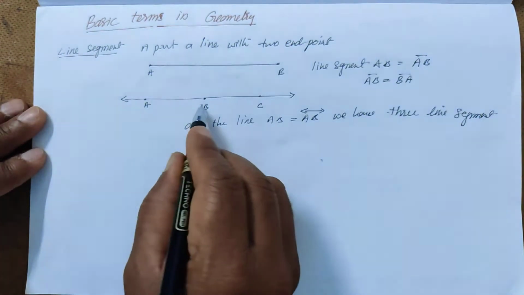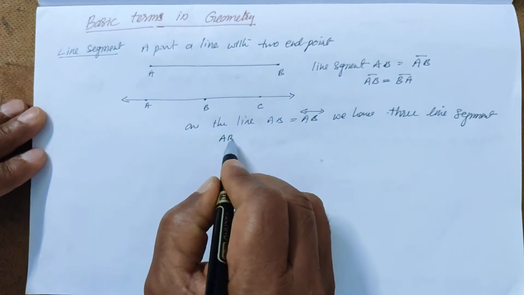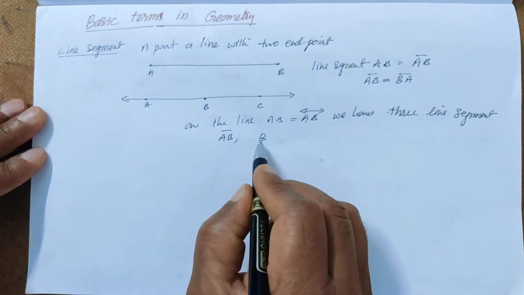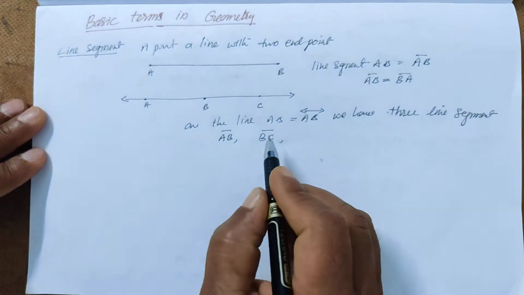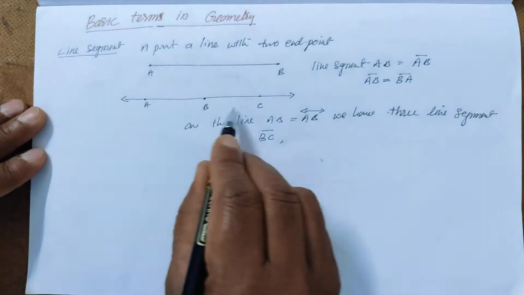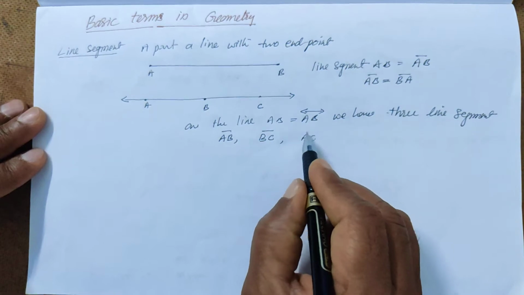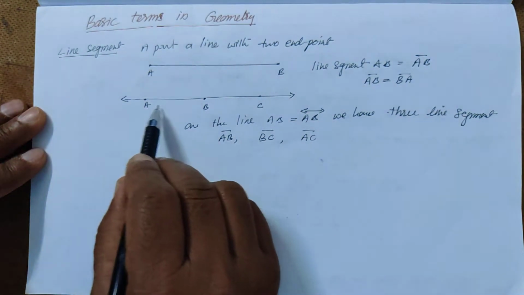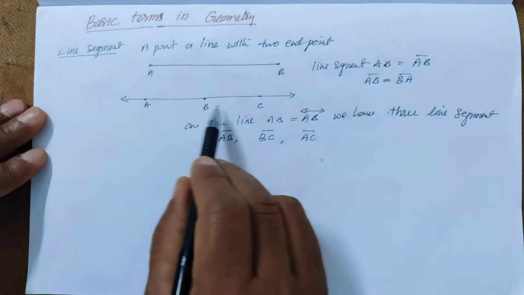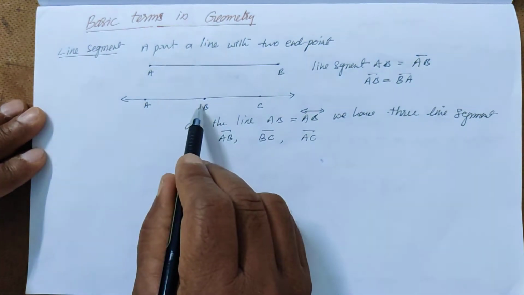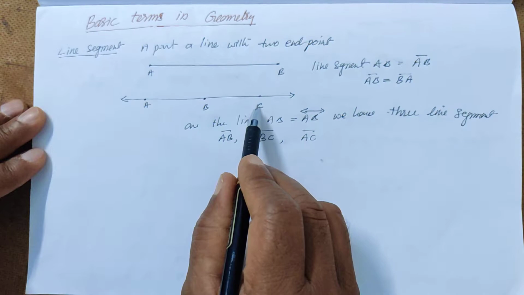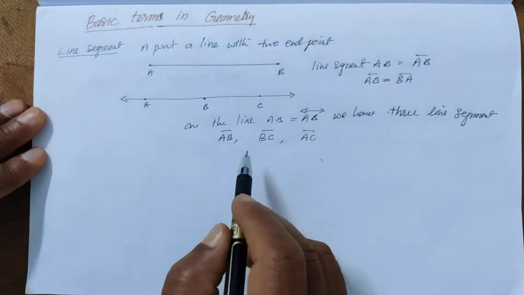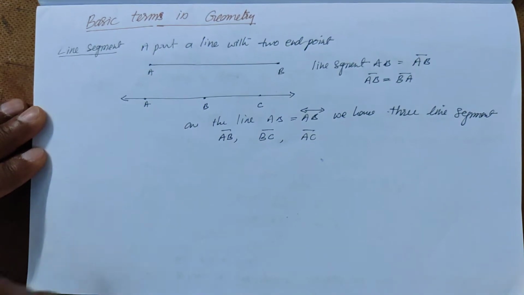What are they? Line segment AB, line segment BC, and another one is AC. These are the three line segments present on this line. So we have three line segments.